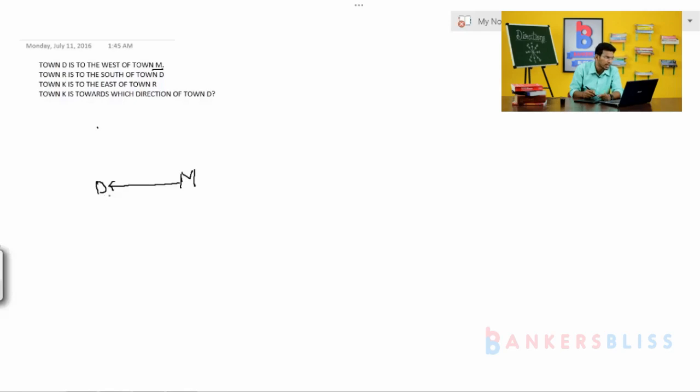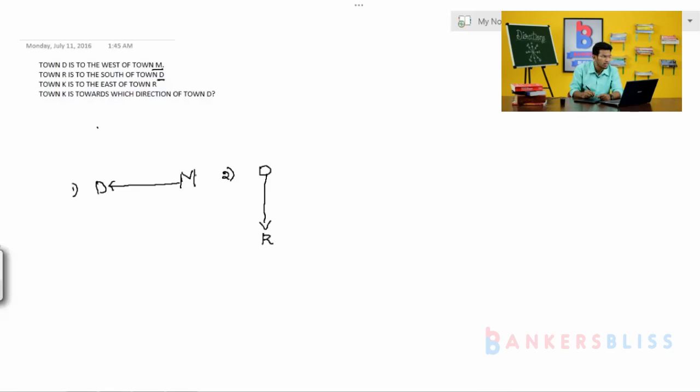Is it clear? Then, town R is the south of town D. Suppose I write the first here and the second one here. Town R is the south of town D. Suppose you just imagine this is D. D is here. What is D's south? The arrow should come downward and town R is there.